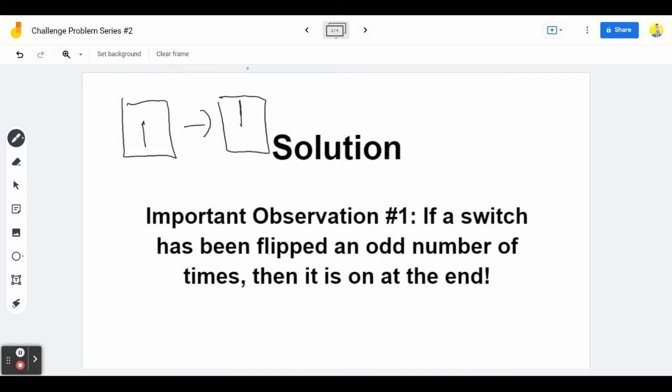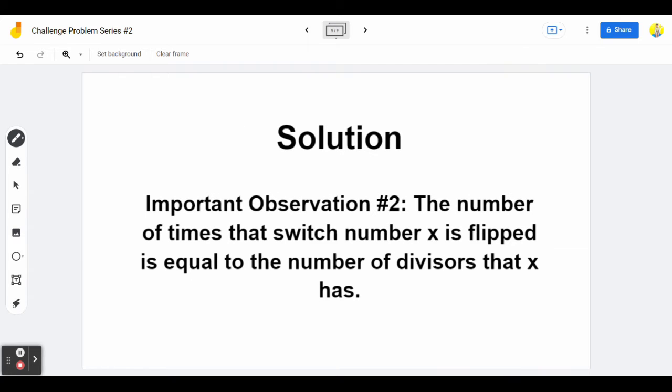And if we flip it again and again, since an odd number is 1 plus an even number, and an even number does not change the state of whether it's on or off, since it's twice, then if we flip the switch an odd number of times, it is on at the end.